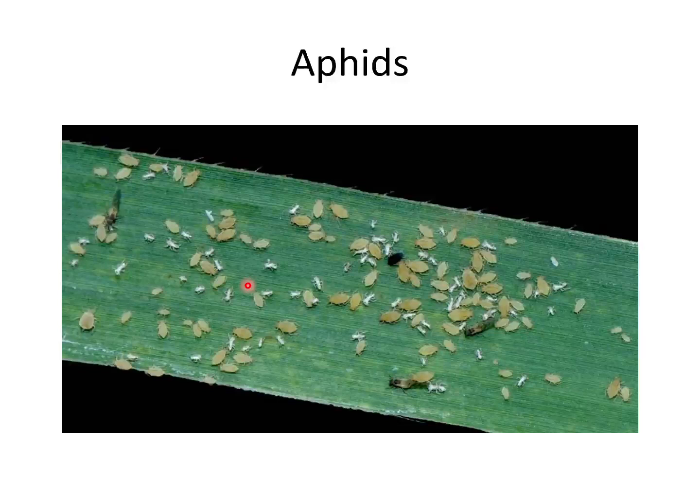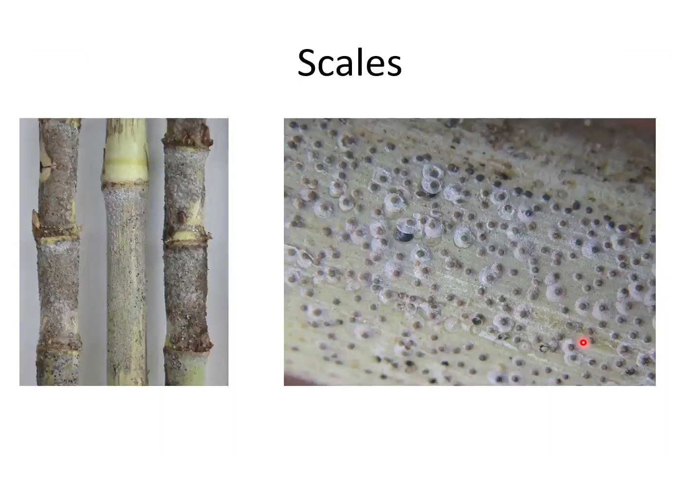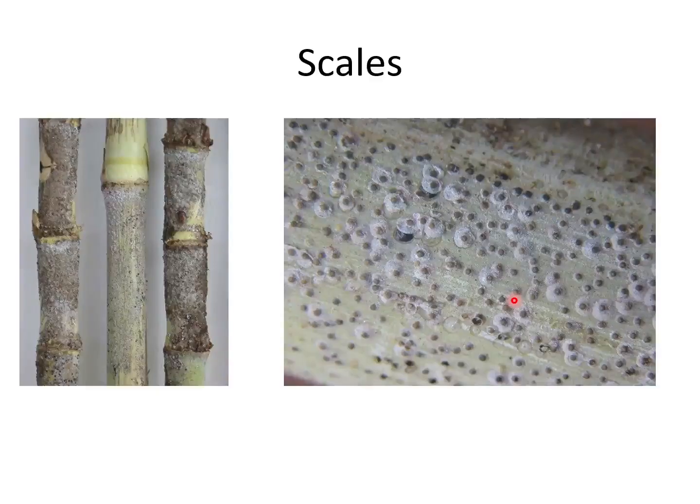The next pest is aphid. I am showing only the pictures. You can see the aphids in both these pictures. It's a close-up picture of aphids. You can see the cornicles. I think you remember what are cornicles. Then we have scales. You can see the setts of sugarcane completely covered with scales. You can see a close-up of scale attached to the cane surface.